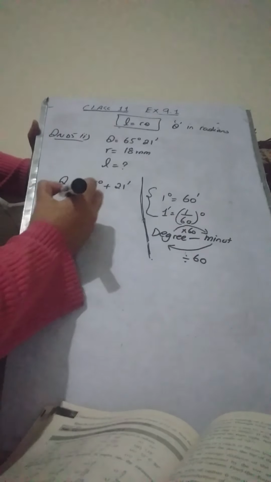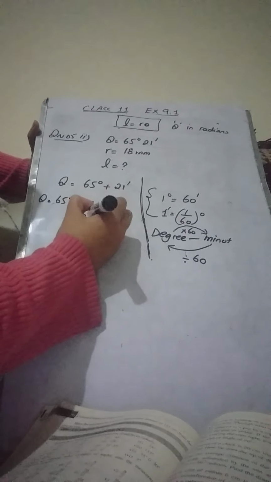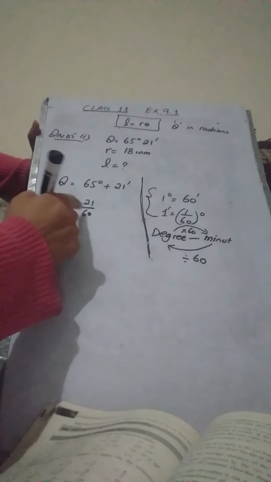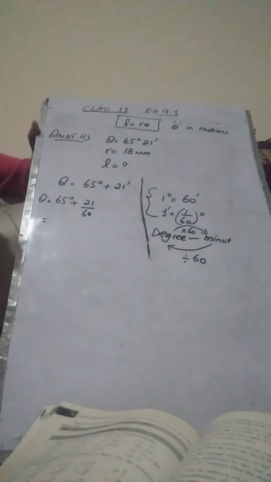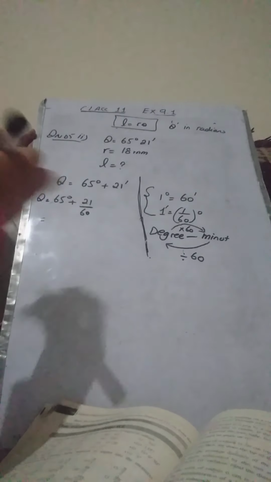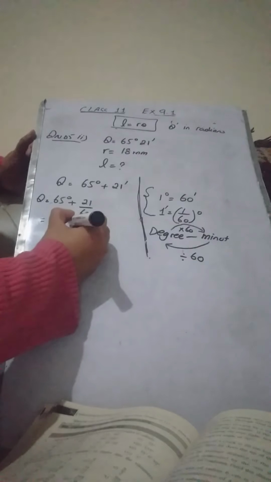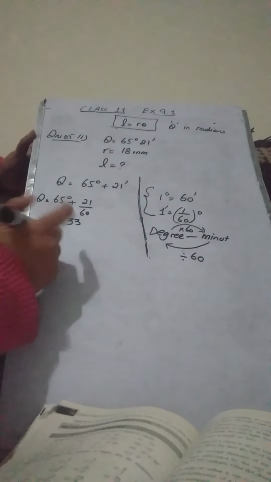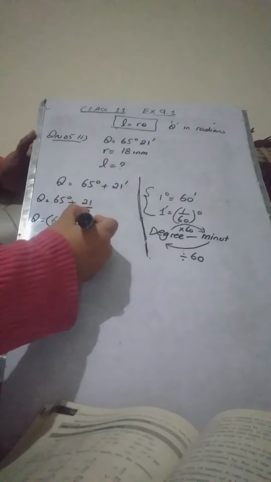So theta is going to be 65 degrees plus 21 by 60 degrees. Now 65 plus 21 by 60, if you use calculators you can easily find out that this is equal to 65.33 degrees, adding these two. So theta over here is 65.33 degrees.